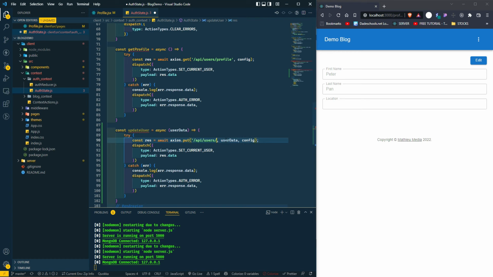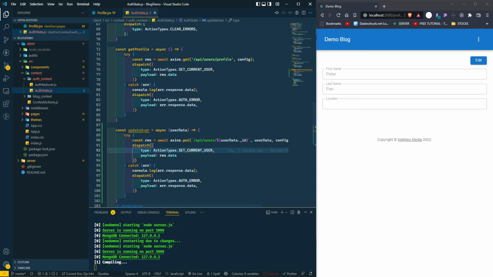So we got to do backticks here. The reason we're doing backticks is because we're gonna pass the user data dot underscore ID, and then we're gonna do set user, and then if anything we're gonna do auth error right here.